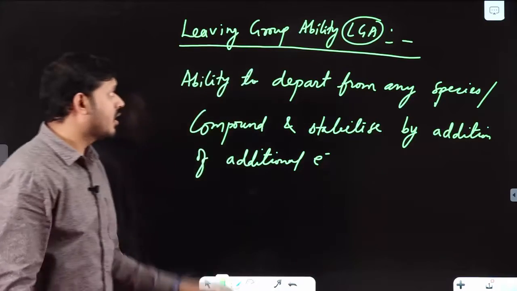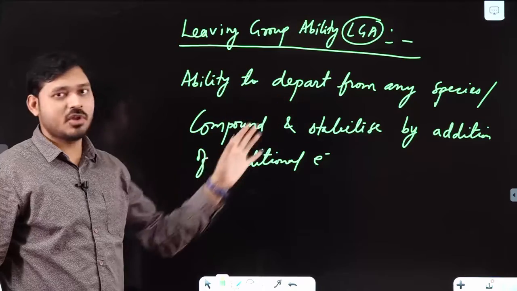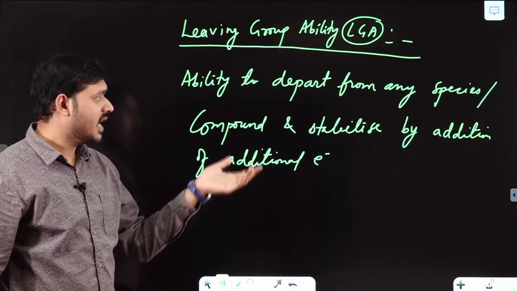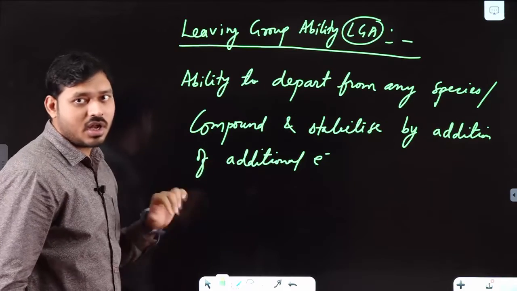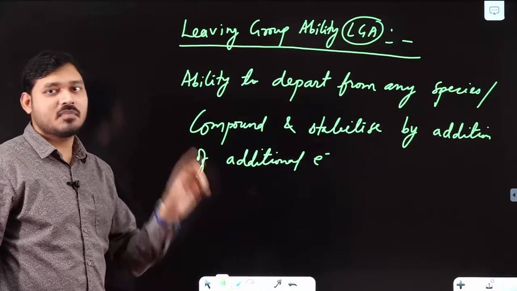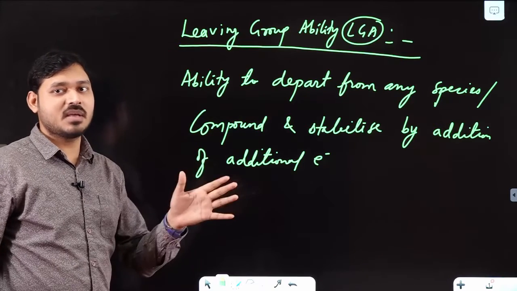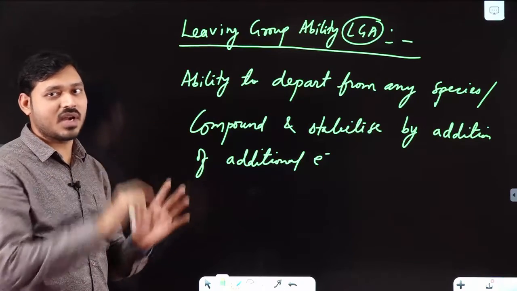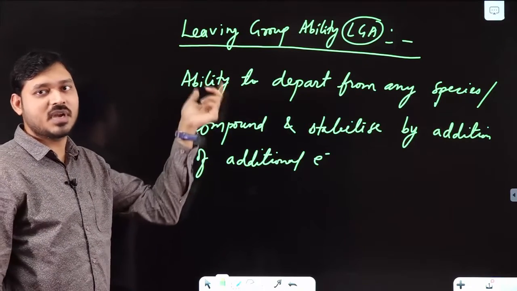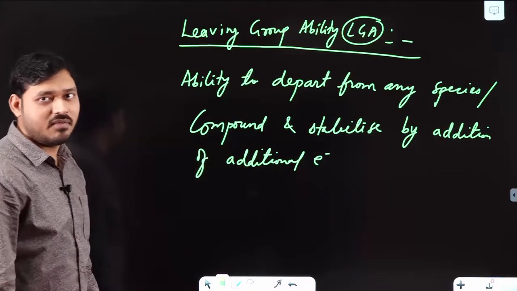Okay, now leaving group ability, it is simply the ability to depart from any group or species or compound and get stabilized by addition of additional electron. Now it simply means it must be a stable form. Okay, because if it is not stable relatively, then it will be reactive, then it will cause the reaction in backward direction, as I told you in case of OH minus plus CH4. Okay, no hydride acting as a leaving group.